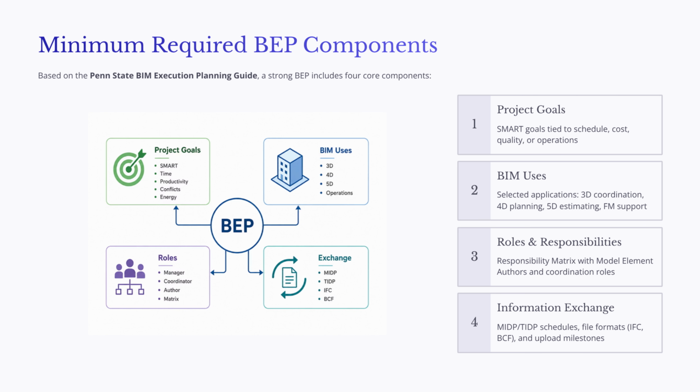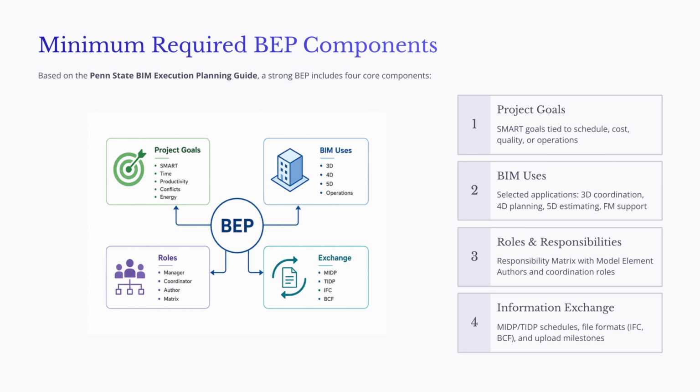The third component is roles and responsibilities. BIM requires clear accountability. A strong BEP should include a responsibility matrix that identifies who creates, reviews, coordinates, updates, and approves model information. It should also identify model element authors for important building components. This helps the team understand who owns each part of the model and who must be involved when changes occur.